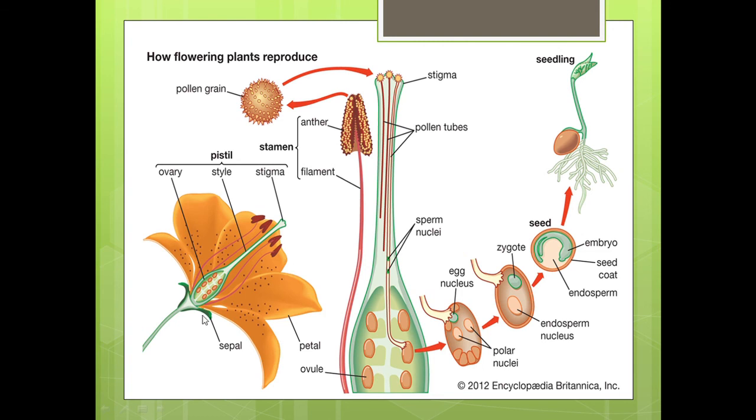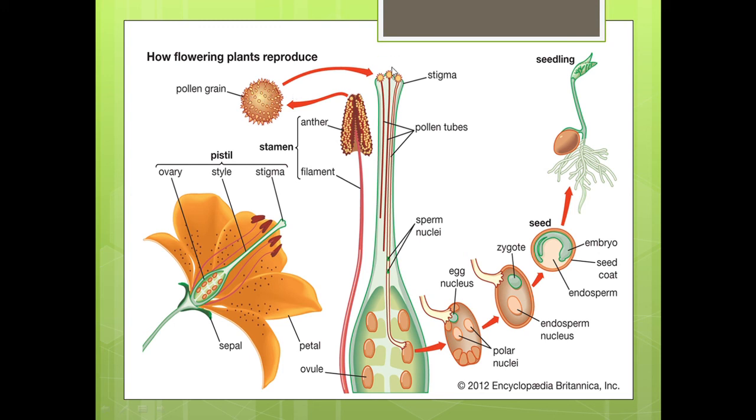Then you can see the internal parts. It shows the female reproductive part, which is known as the pistil. Its three main parts are ovary, style and stigma, while this one is the male reproductive part, the stamen. So here you can see the enlarged image of the pollen grain.